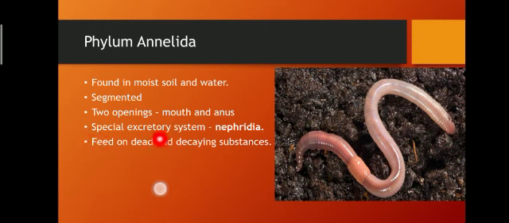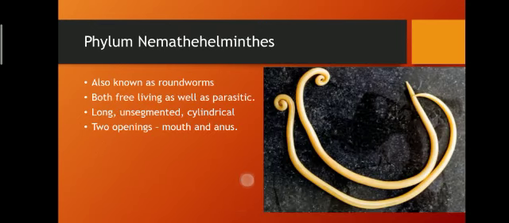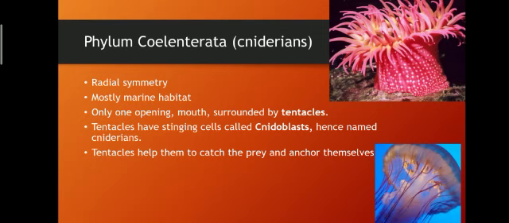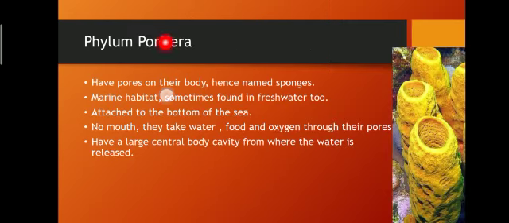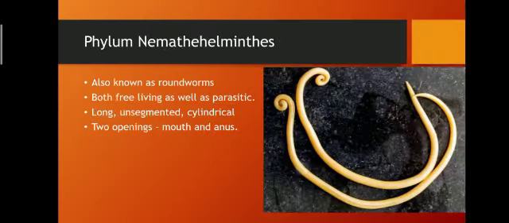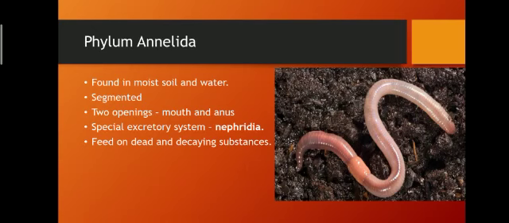There is a special excretory system named nephridia present in this animal, and they feed on dead and decaying substances. So till now we studied about three worms, and the type of animal named Coelenterata, containing tentacles, and Porifera. In our next video, we'll be studying about other organisms.